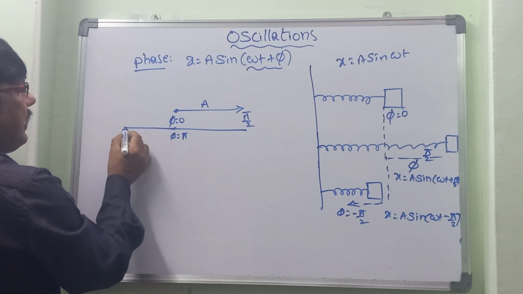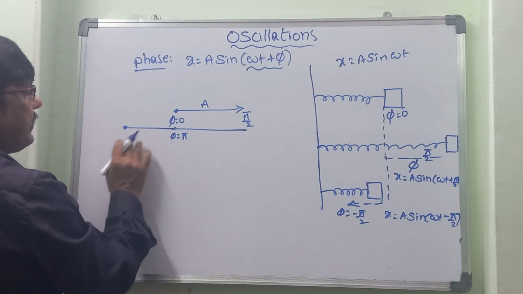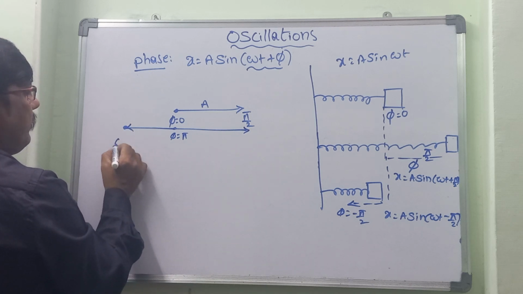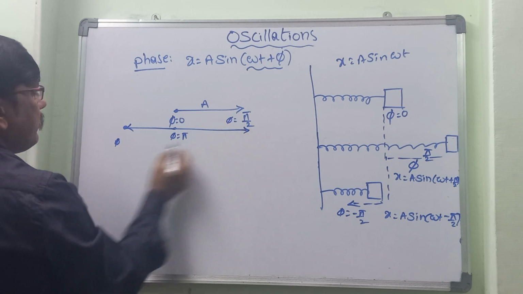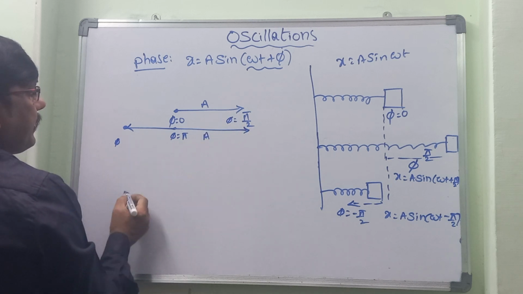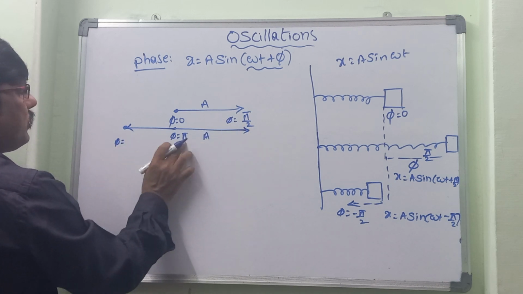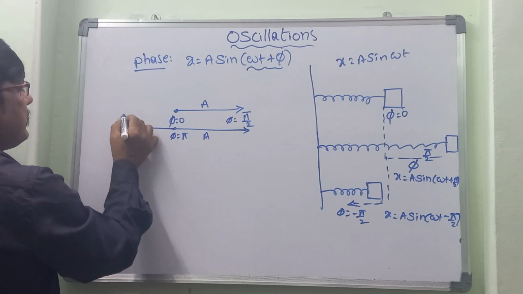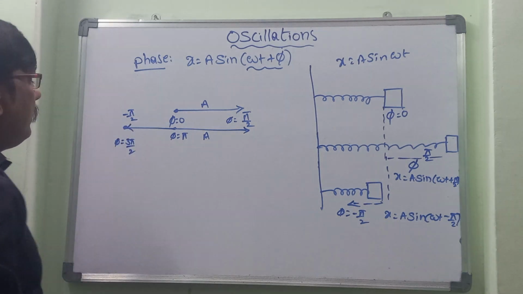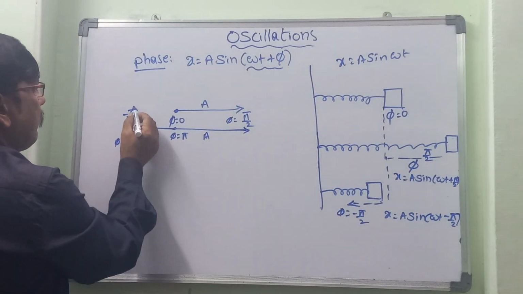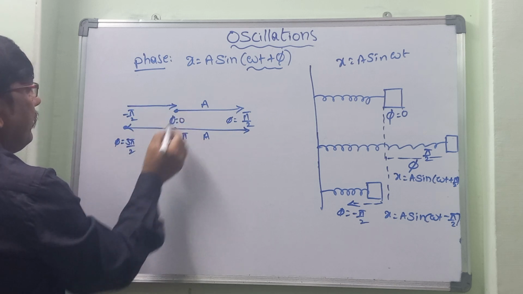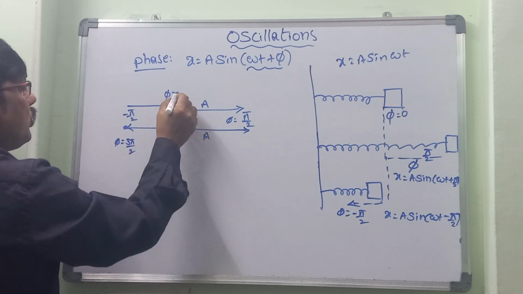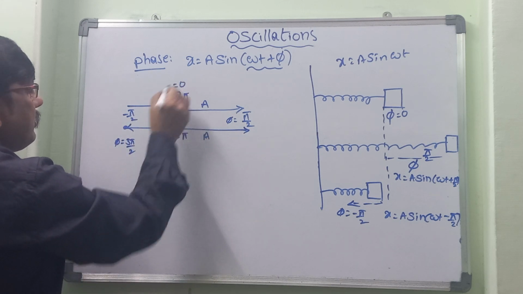Again, if it is traveling like this, this is the right extreme, and this is the left extreme. At the left extreme, phi is equal to 3 pi by 2, and also we can say minus pi by 2. Then the particle will start traveling towards this side, from here to here. Then phi is 2 pi, which we can also say is equal to 0.